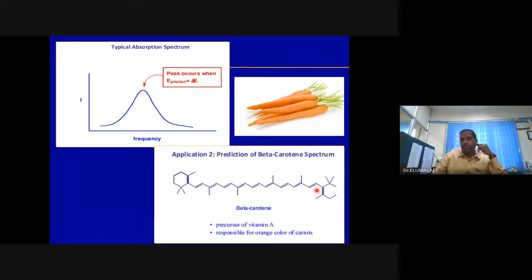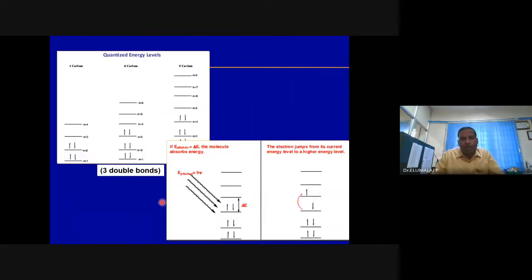22. How? When we have 2 double bonds, the energy levels are n equal to 1, 2 in the ground state, and 3, 4 are in the excited state. When we have 3 double bonds, 3 bonding, 3 anti-bonding. When I have 11 double bonds, 11 bonding, 11 anti-bonding. The highest occupied level will be n corresponds to 11 and the first unoccupied level is n corresponds to 12. Then the electron transition should take place between n equal to 11 and 12.